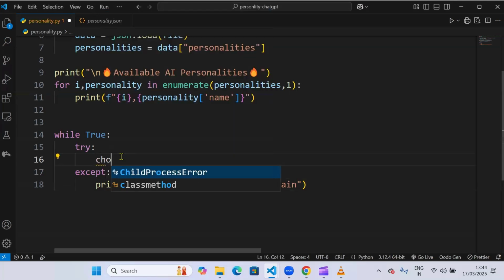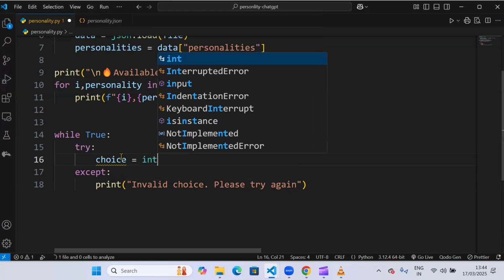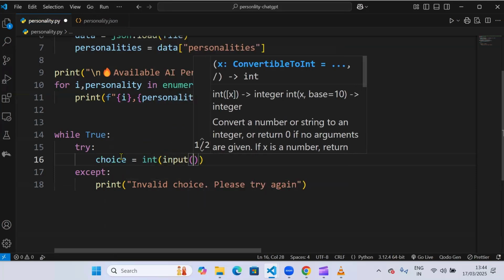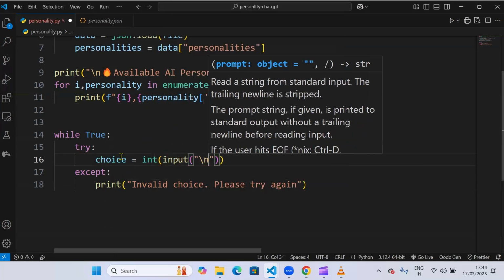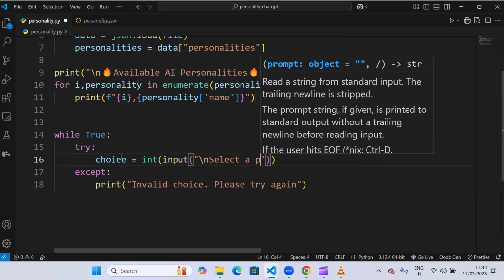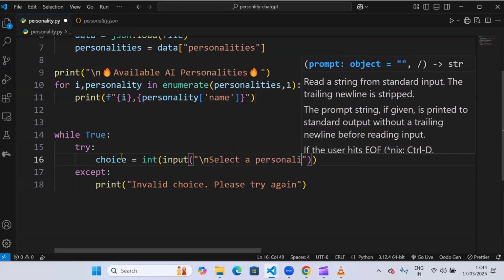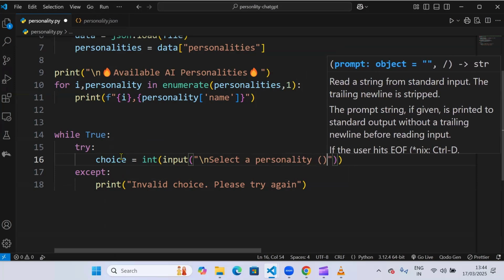So first I'll provide choice in input, select a personality, and in the bracket I'll say enter the number and a colon.